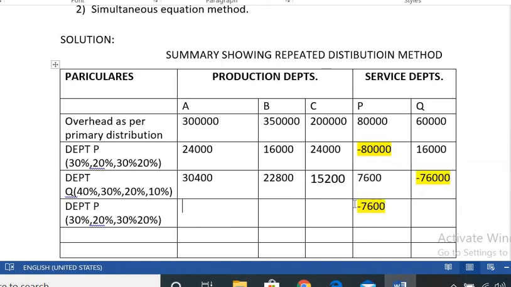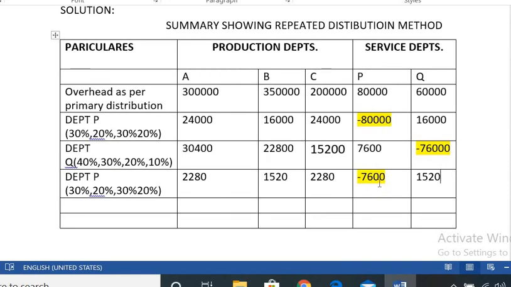So 7,600 into 30% comes to 2,280, then 1,520, then 2,280, and the last column is 1,520. Now department P becomes nil. Then the amount is now in service department Q, so again minus 1,520. So we have to keep making it nil.